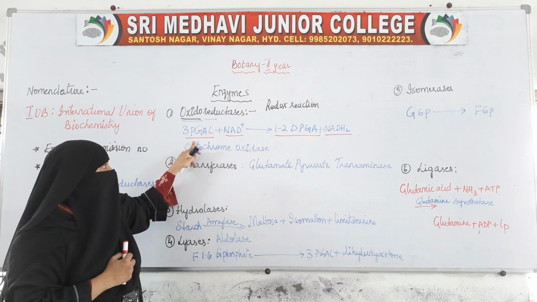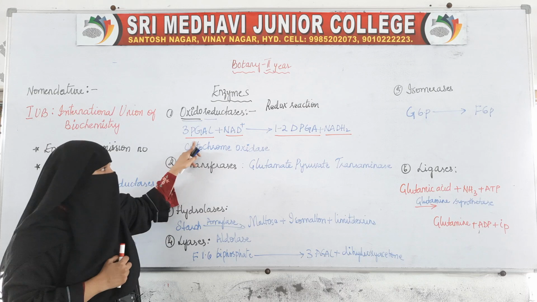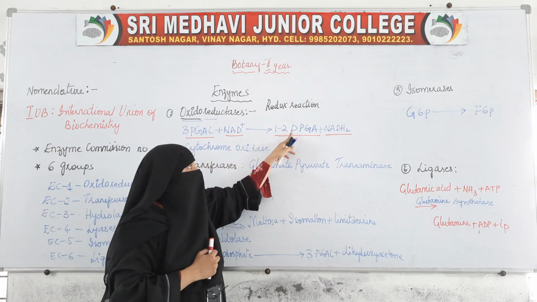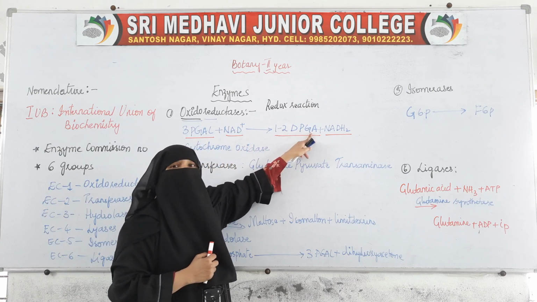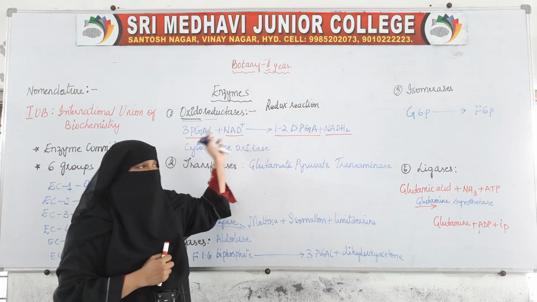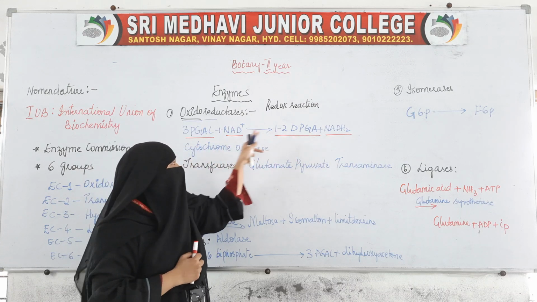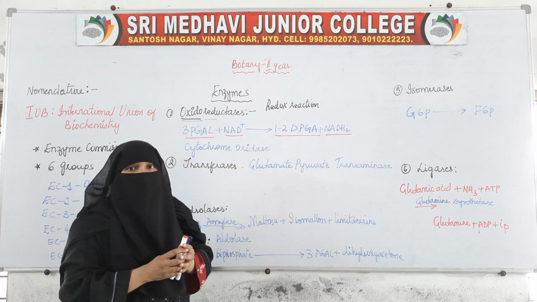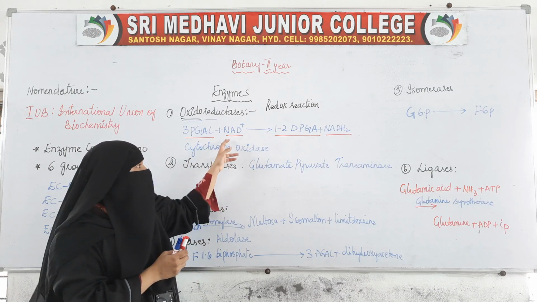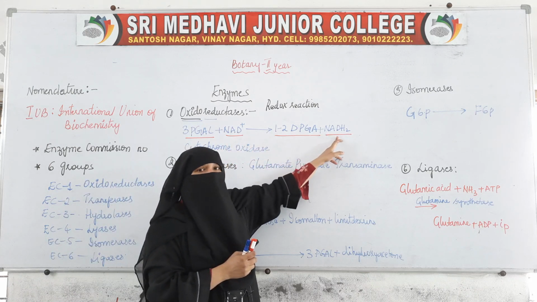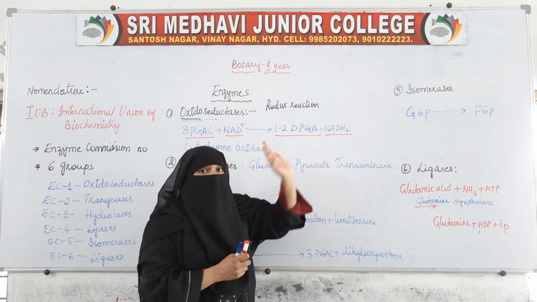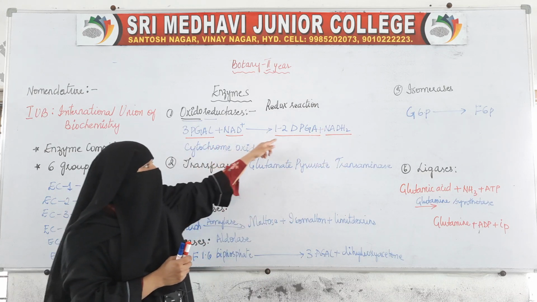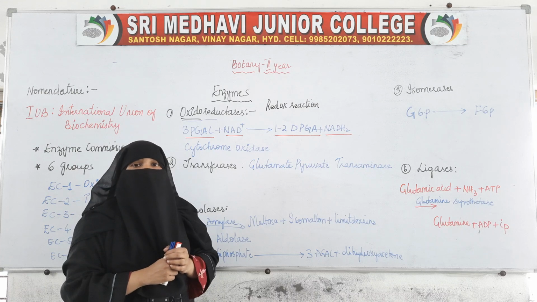So 3-phosphoglyceraldehyde has changed into 1,3-diphosphoglyceric acid. Glyceraldehyde has changed into glyceric acid, and NAD, the electron acceptor, has accepted the hydrogen and changed into NADH2. So here oxidation and reduction reactions are taking place.